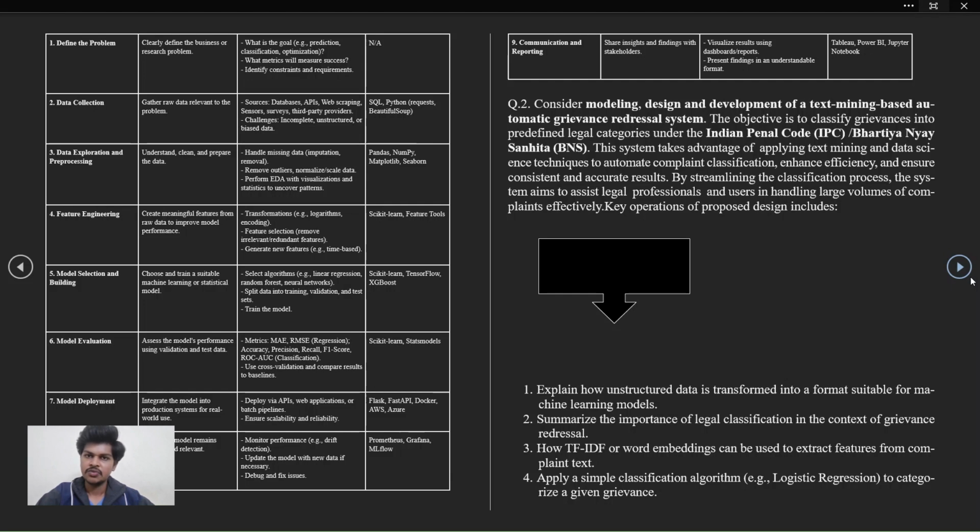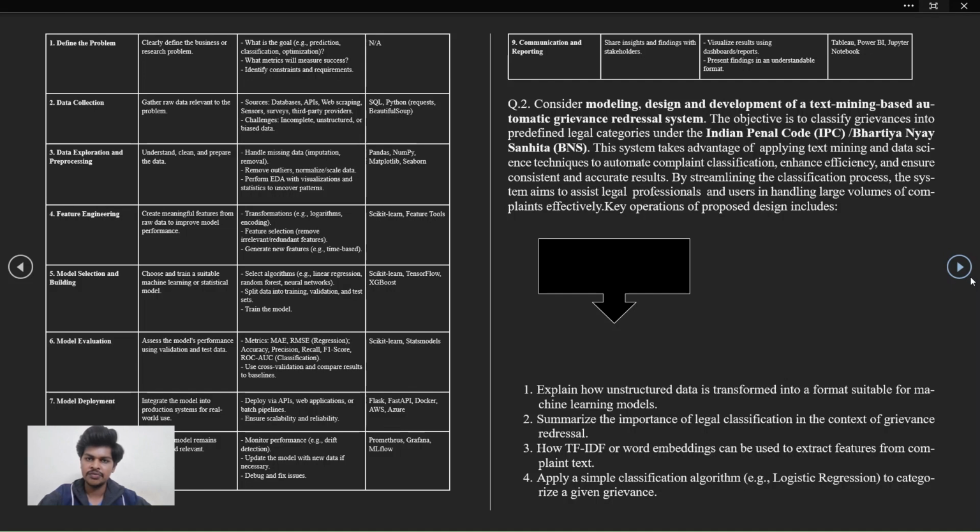This system takes advantage of applying text mining data science techniques to automate complaint classification, enhance efficiency, and ensure consistency and accurate results. By streamlining the classification process, the system aims to assist legal professionals and users in handling large volumes of content effectively. Key operations of the proposed design include: first, explain how unstructured data is transformed into a format suitable for machine learning models. Second, summarize the importance of legal classification in the context of grievance redressal.